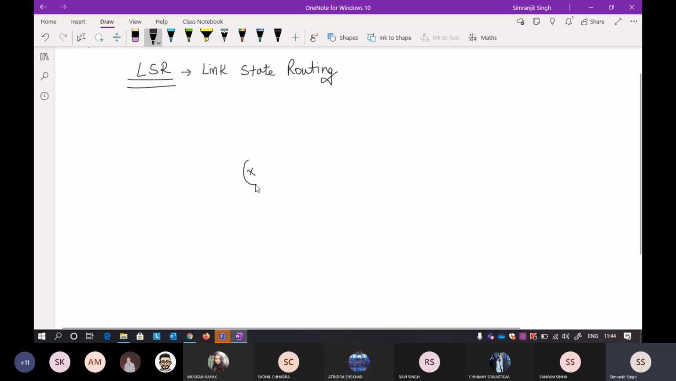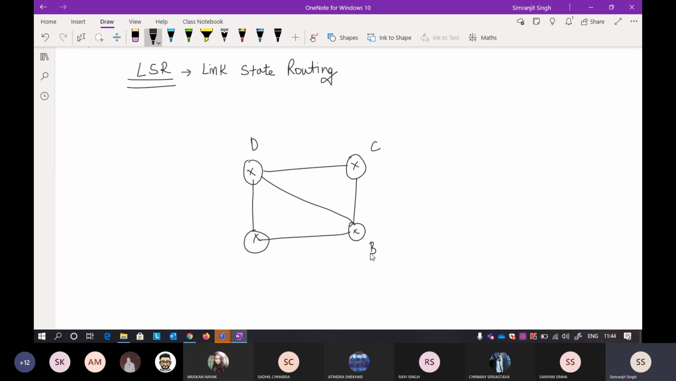So the example was this. The same example is there. This is a little bit different than DVR. Most of the things will be similar, but it's a little bit different, and I'll tell you the difference here.